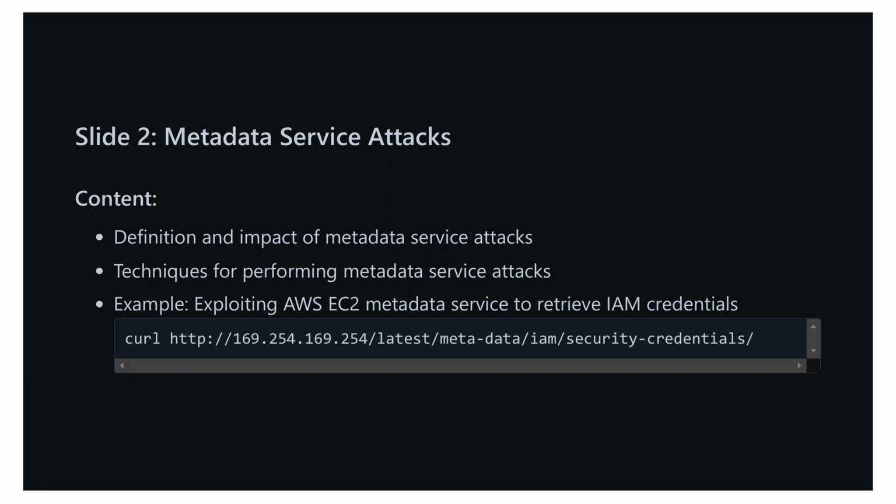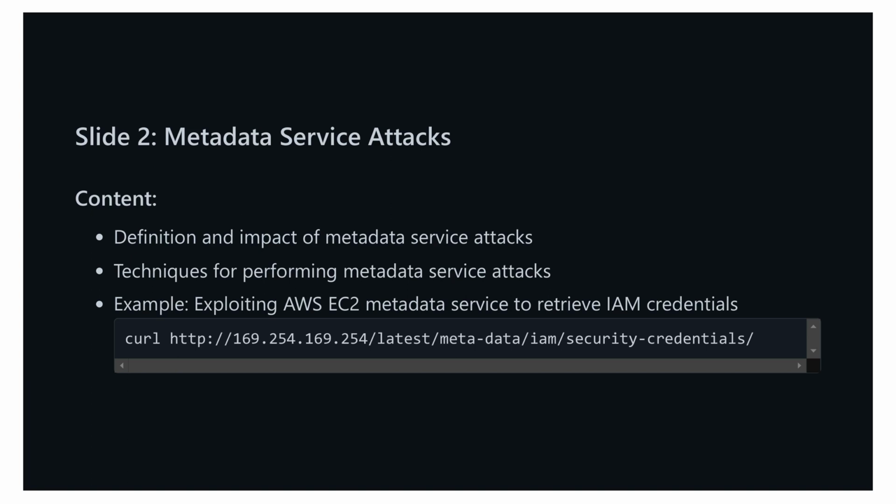Let's dive into metadata service attacks on this slide. Metadata service attacks target the metadata service provided by cloud instances. These services offer sensitive information about the running instance, often including IAM credentials. Imagine you're working with an AWS EC2 instance. By exploiting its metadata service, you can potentially retrieve IAM credentials, which in turn can lead to further compromise of the cloud environment.